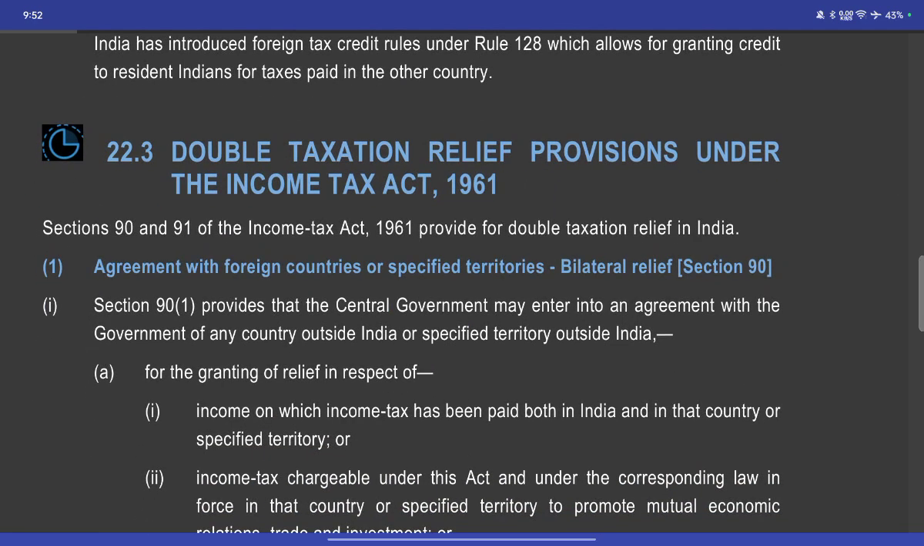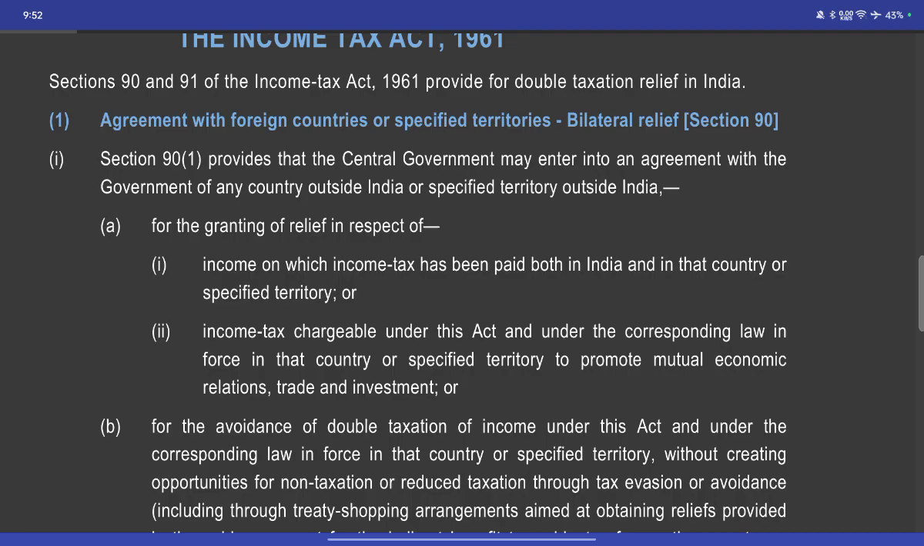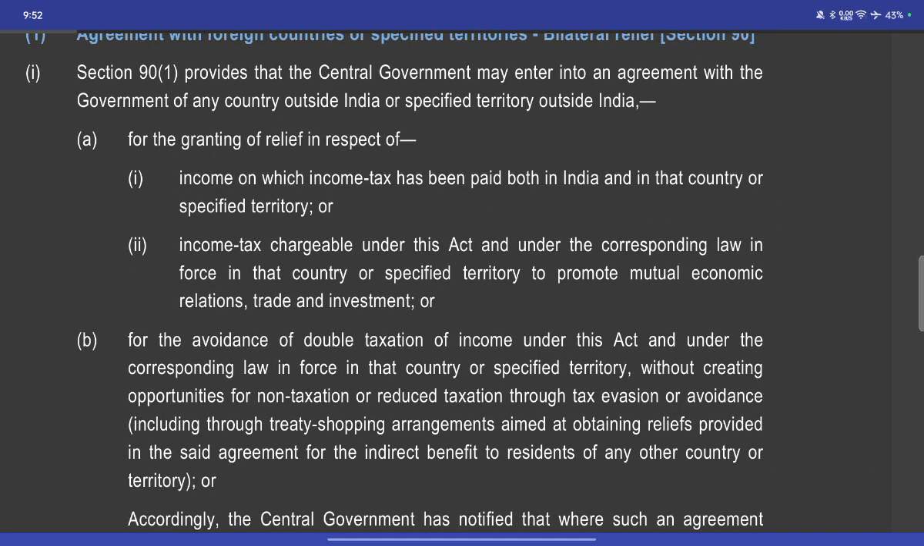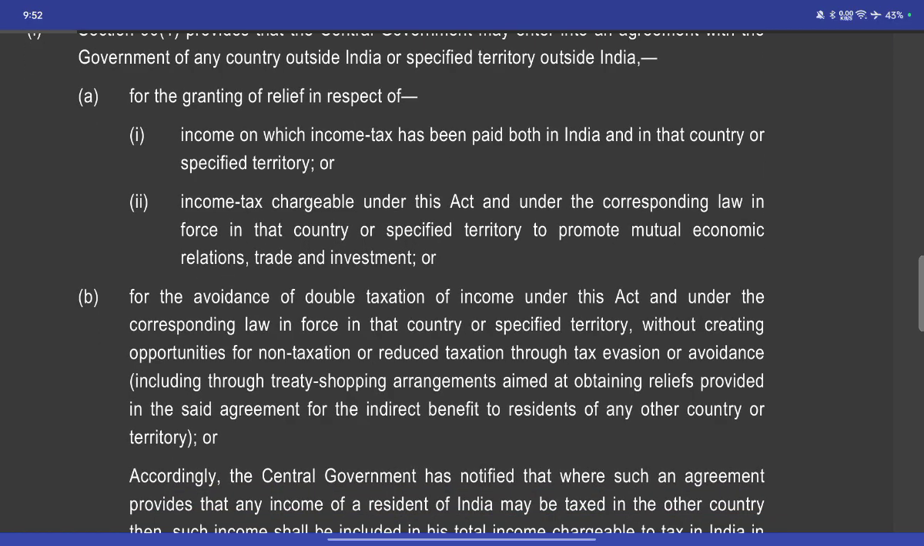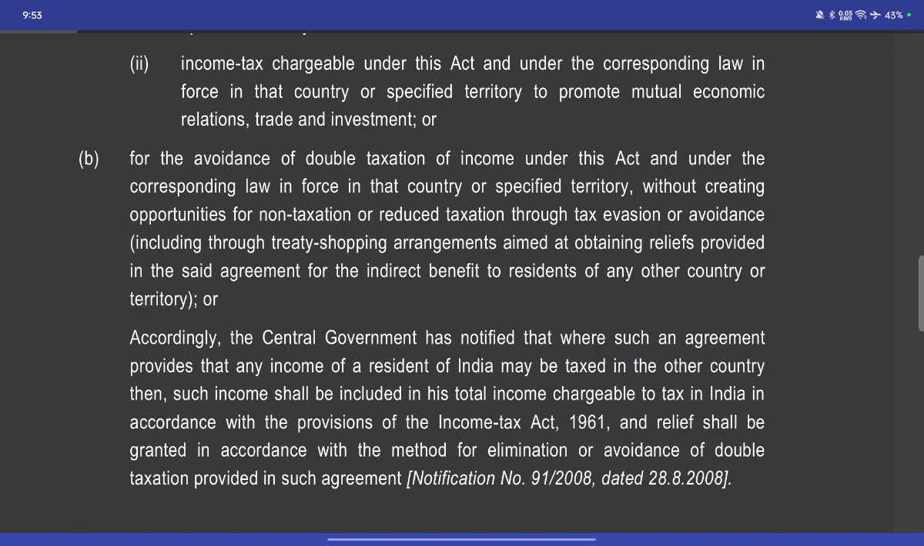Double taxation relief provisions under the Income Tax Act 1961. Sections 90 and 91 of the Income Tax Act 1961 provide double taxation relief in India: agreements with foreign countries, which give specific bilateral relief. Section 90 provides that the Central Government may enter into an agreement with the government of any country outside India or specified territory outside India, for the granting of relief in respect of income on which income tax has been paid both in India and in that country or specified territory, under this Act and the corresponding law in force in that country or specified territory, to promote mutual economic relationship, trade and investment.